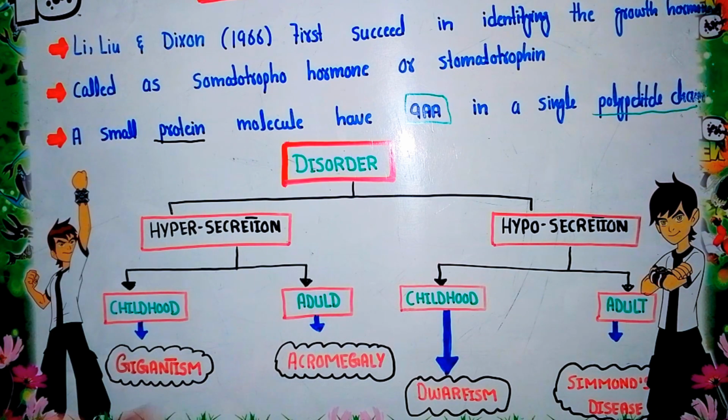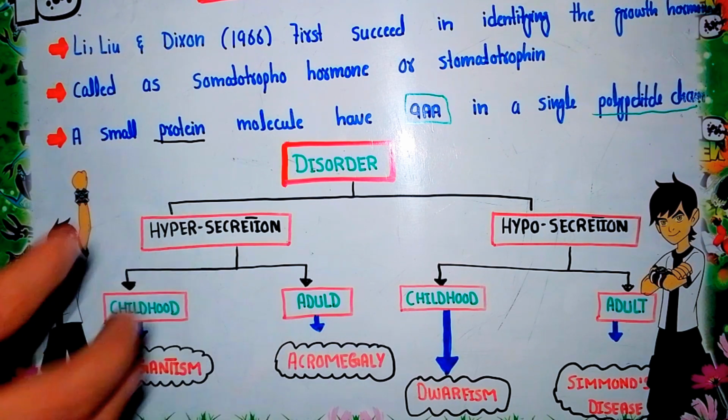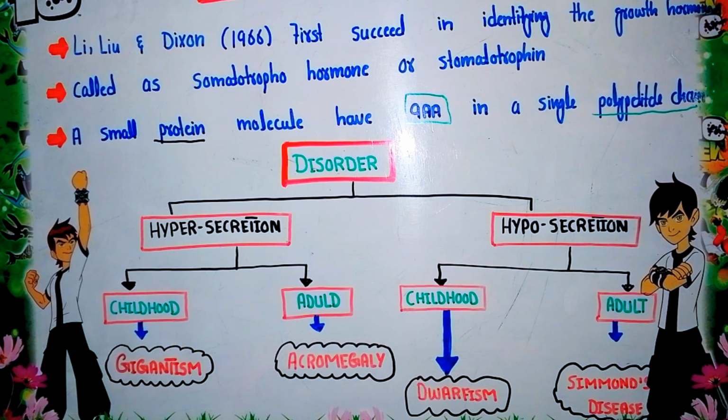Now the second one is hyposecretion. When low secretion of growth hormone occurs, it creates another type of disorder in an individual. Further, this hyposecretion, or lower secretion, also depends on the stage at which it occurs.